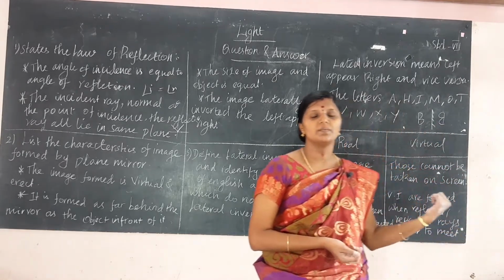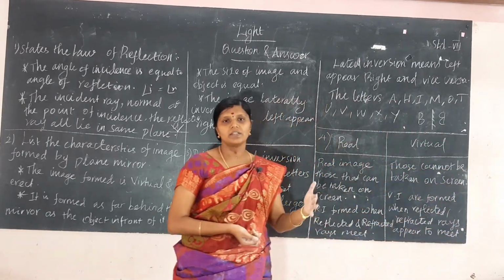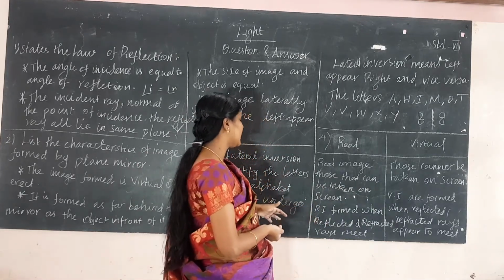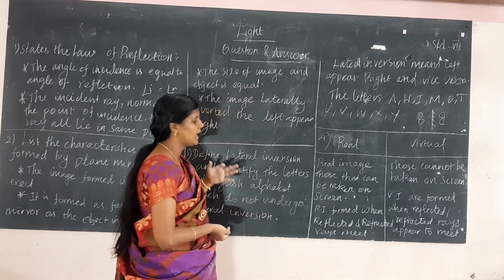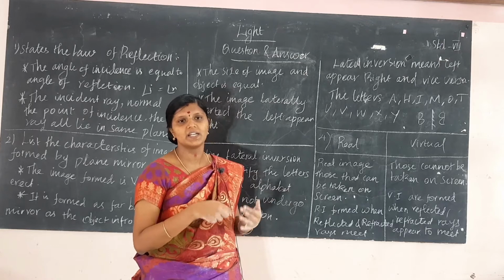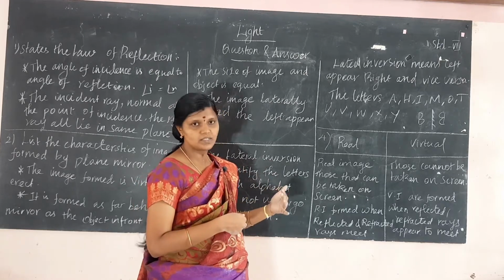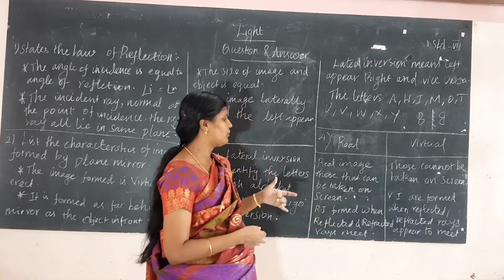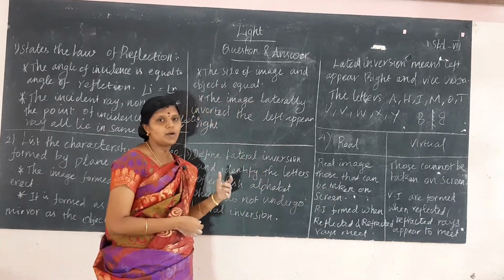But a virtual image cannot be taken on the screen. A real image is formed when the reflected and refracted rays actually meet. Virtual images are formed when the reflected and refracted rays appear to meet.